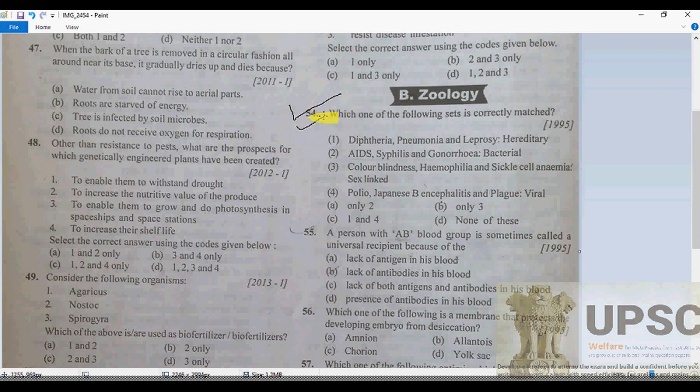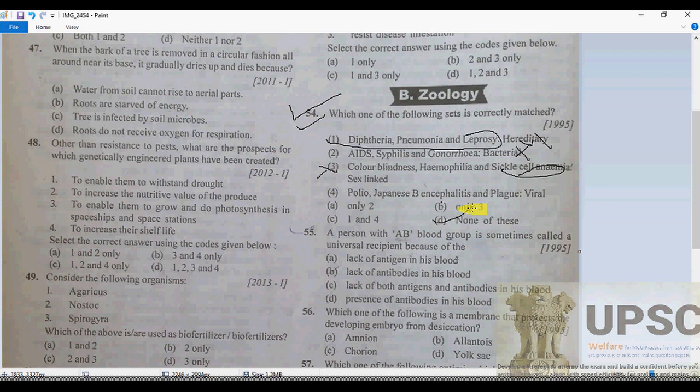First, the questions we have to match the correct. Here it is asking whether diphtheria, pneumonia and leprosy are all hereditary? No, that is going to be wrong, of course. AIDS, syphilis, gonorrhea, these all are bacterial diseases? As we know that AIDS is a viral disease, so that cannot be possible. Color blindness, hemophilia, sickle cell anemia: sickle cell anemia, as we know, is a genetic disorder, but color blindness and hemophilia can be sex-linked diseases. So this is also going to be wrong. So here D will be the option.